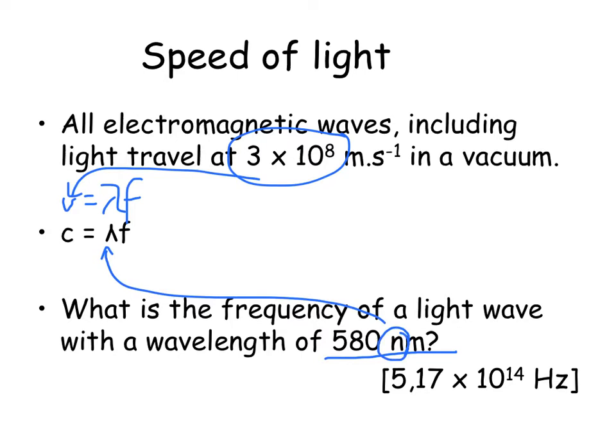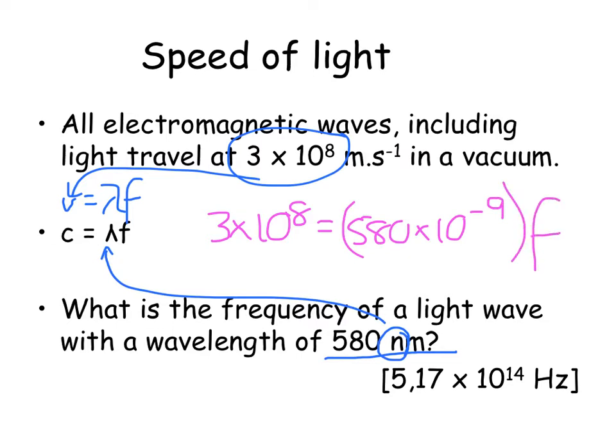So over here, I'm going to say 3 times 10 to the power of 8 is equal to 580 times 10 to the negative 9 multiplied by a frequency. And when I rearrange that, the frequency turns out to be 5,17 times 10 to the 14 hertz. You need to check that you can do that on your calculator.